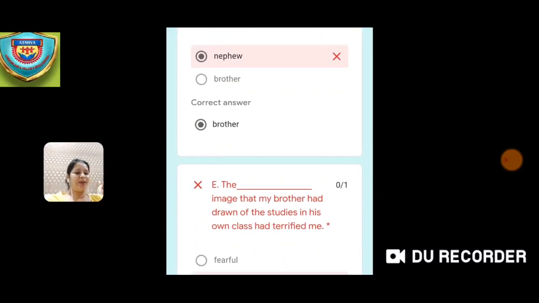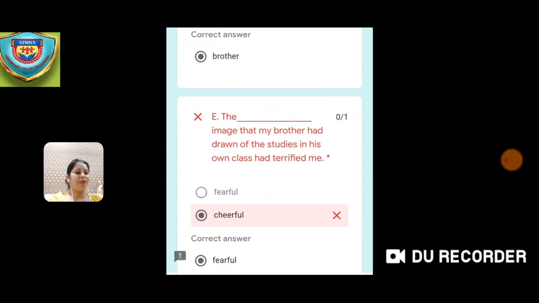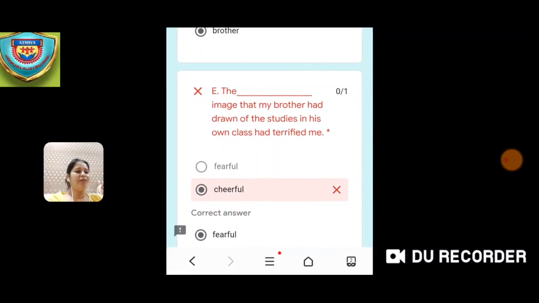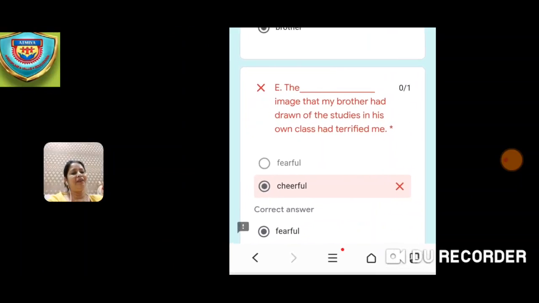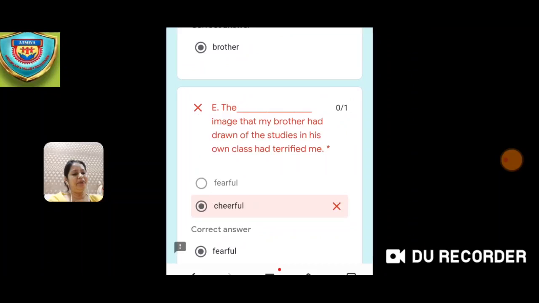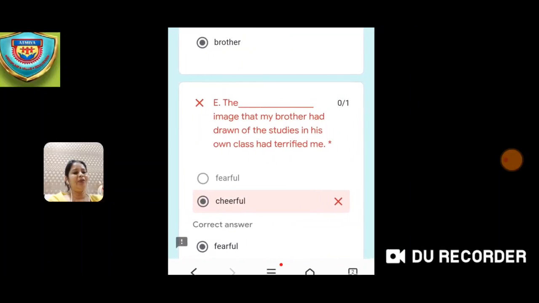Then the next one, this also I had written wrong. So, that is why I got it wrong. And what is the correct answer? Fearful. So, the fearful image that my brother had drawn of the studies in his own class had terrified me. So, the answer is fearful. So, this is how you are going to